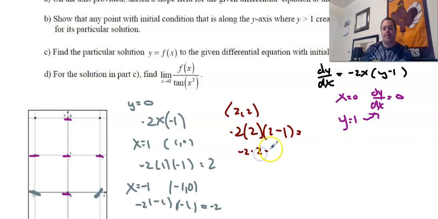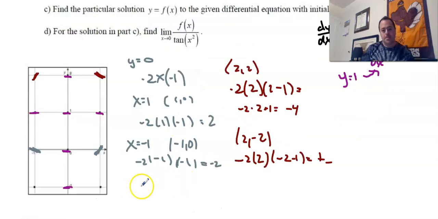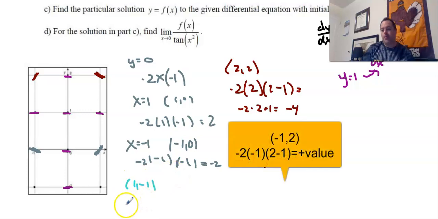Since they're both positive numbers, it's really not going to matter at all if it's negative 2, negative 4. Remember, the whole point of these slope fields is the fact that it's negative. And then we're going to look at this point right here, and this is going to be at (1, -1). And so just like before, we're going to start plugging stuff in.